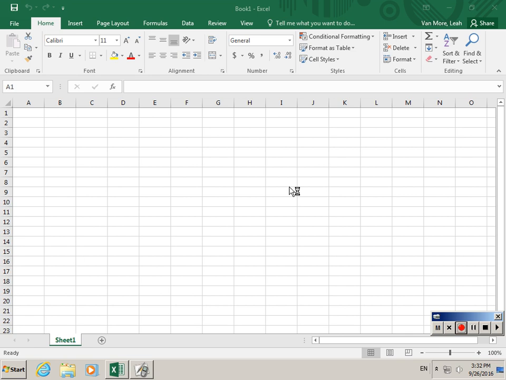So these are notes on how to make a graph in Excel if you have Excel 2016. If you have Word 2016, making a chart is actually the same as it's always been, so you can just go ahead and use those notes. The first thing you want to do is enter in your data.